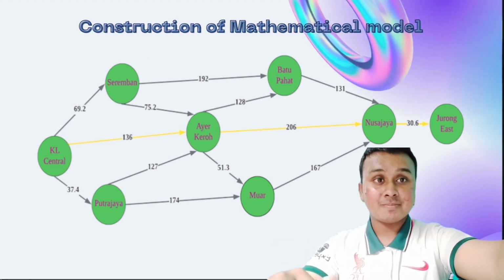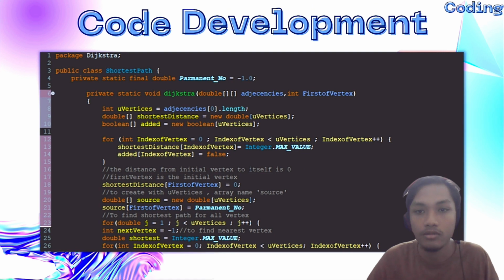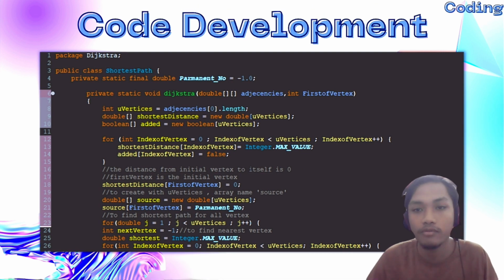Thank you. Hello, my name is Syukri. I will present the code for finding the shortest path from Kuala Lumpur KL Central to Singapore Jurong East. In the project, we use Dijkstra's algorithm in the Java programming language. The algorithm finds the shortest path in a weighted graph from a source node to all other nodes.